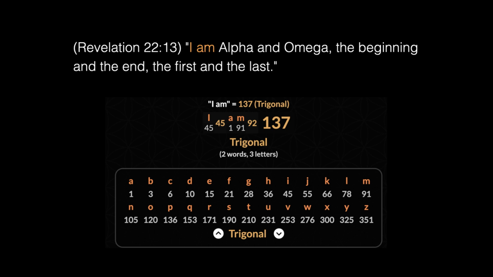Genesis 1:1 contains 10 words. 10 is a triangular number. There are 66 books in the Bible. 66 is the 11th triangular number. Now, if we make a cipher using the triangular numbers, you'll see that the phrase I am has a value